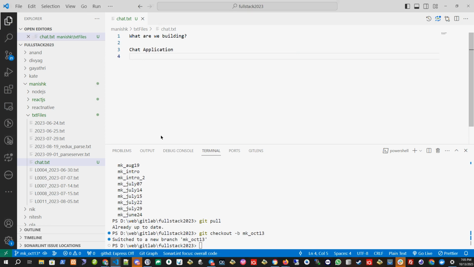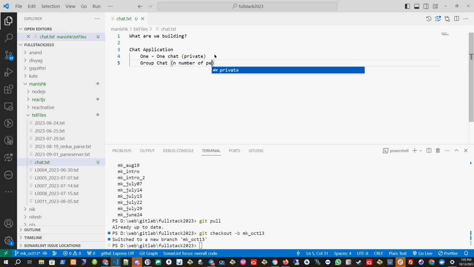Now the chat application can be divided into one-to-one chat. That is, let's say two people are chatting. It's also called private chat. That is one-to-one chat. Next will be the group chat. Here n number of people can chat in the same room.